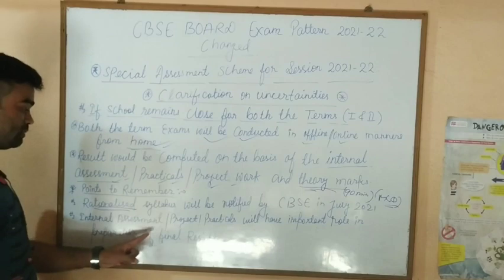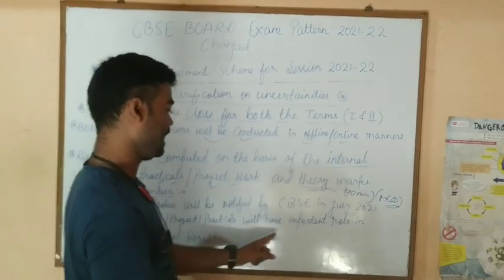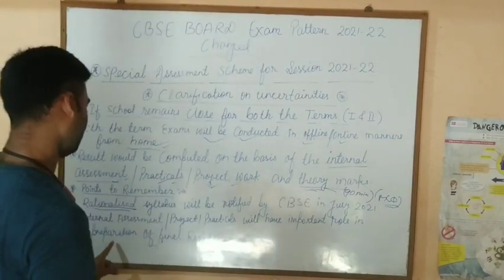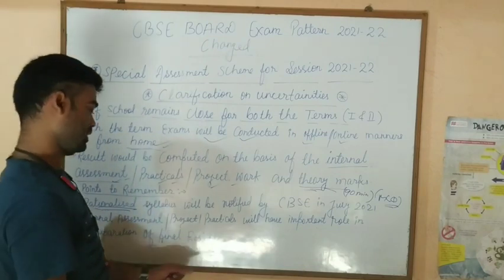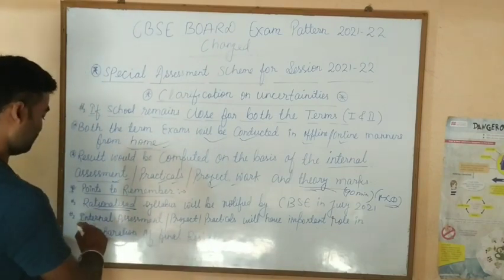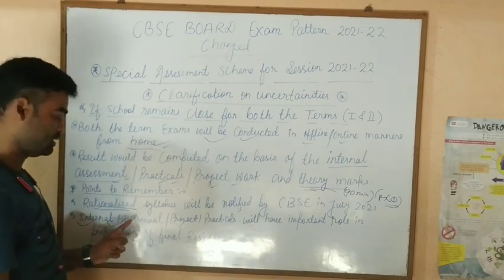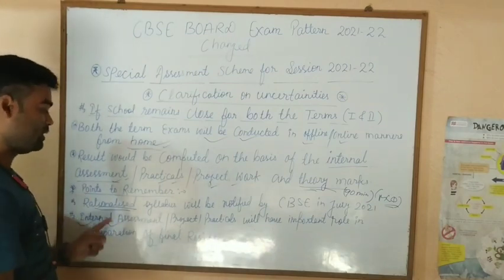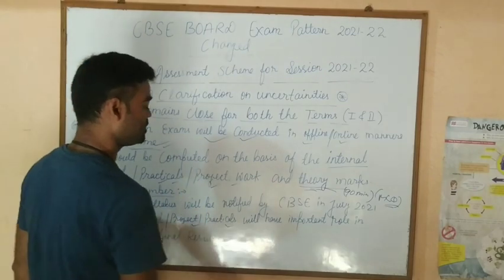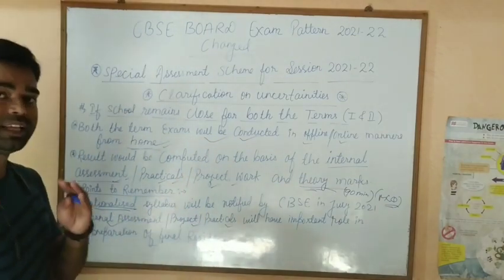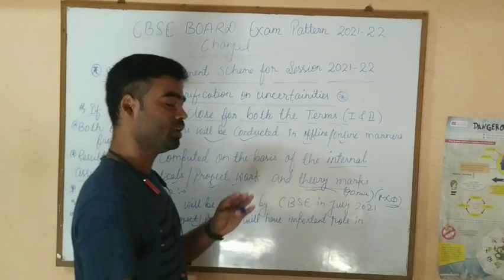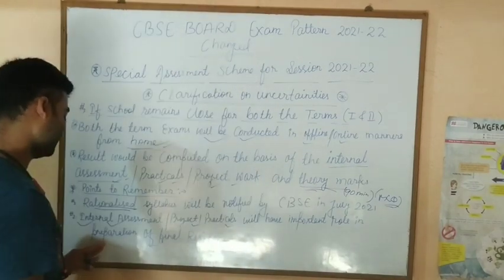Now, internal assessment, project and practicals will have an important role in preparation of the final result, along with the 90 minute MCQ exam.